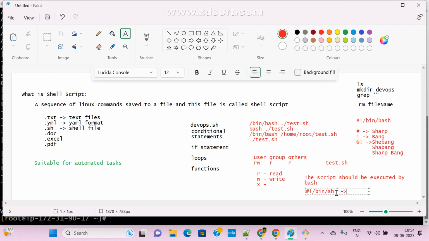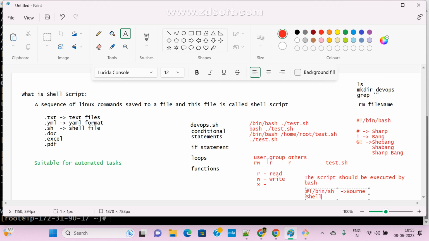If you see bin slash sh somewhere, it means your script will be executed by the Bourne shell. Here the script is executed by the bash shell, and this is the Bourne shell. Not only this, there are many types available. Which shell you want to execute your script, we can mention in the first line.